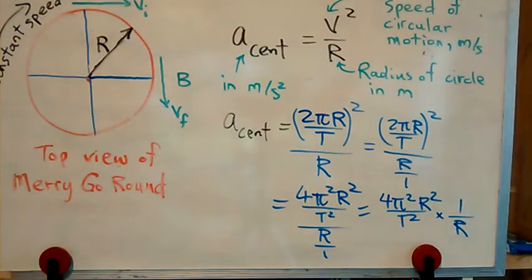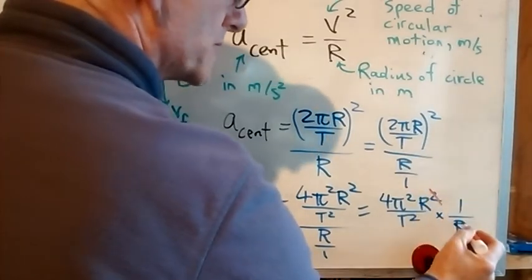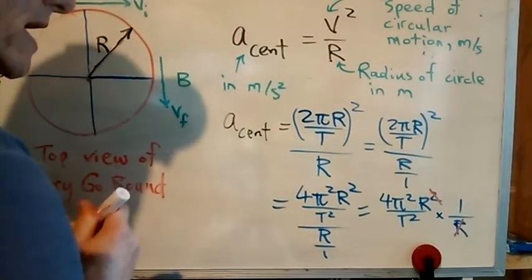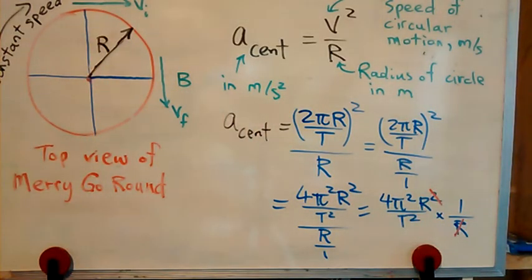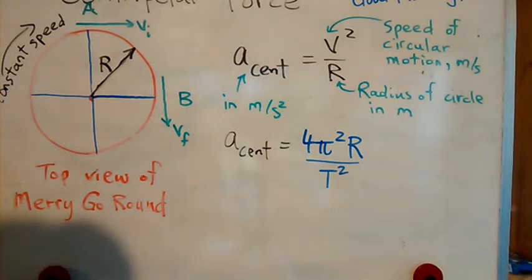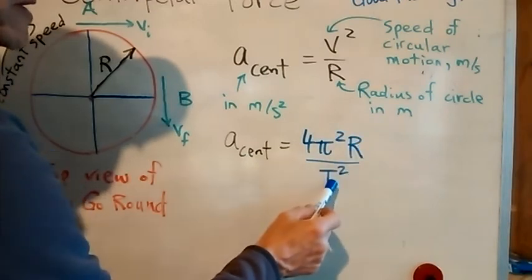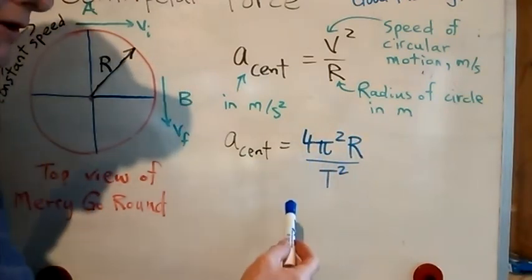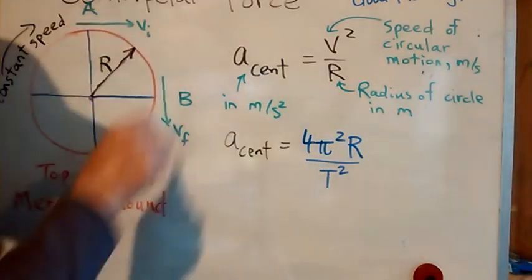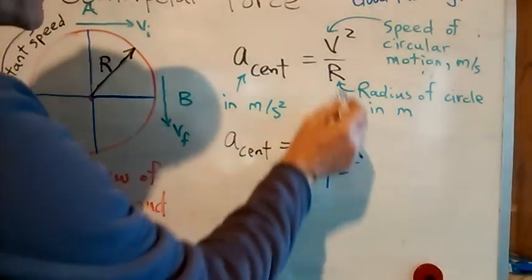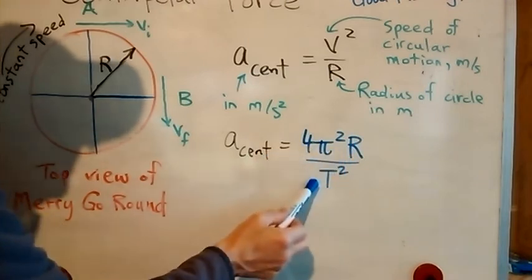And that can simplify to something a little bit more digestible, like I said. One of those r's is gone, and I just end up getting 4 pi squared r over T squared. So the other usable formula for centripetal acceleration is 4 pi squared r over T squared. And you'd use that whenever you're given the period, for instance, the amount of time it takes to go around the whole circle. So you have two versions of centripetal acceleration: V squared over r, or 4 pi squared r over T squared.